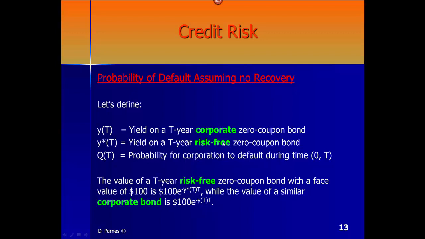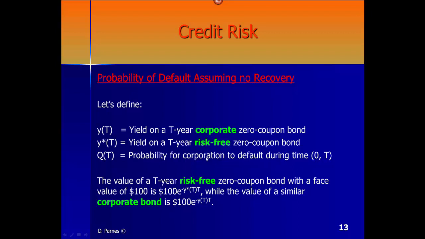So this will be the benchmark, the risk-free interest rate, while YT is the yield on the T-year corporate zero coupon bond. And QT will represent the probability for the corporation to default during the period from now until time T. So this is the domain 0 until time T.